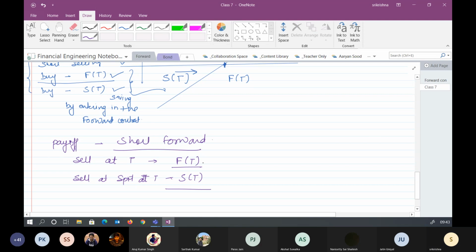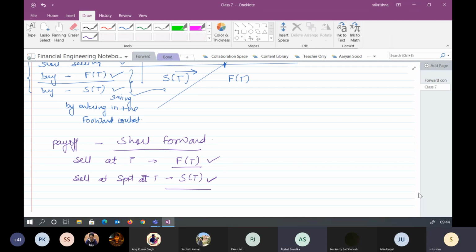Akshat, there are two things. Yes, sir. When you have entered into the forward contract, this is the amount which you got while selling. And this is when you have not entered into the forward contract, rather you have waited for the time when it has reached capital T, whatever is the spot price at that time, this would have been the money you would have got.